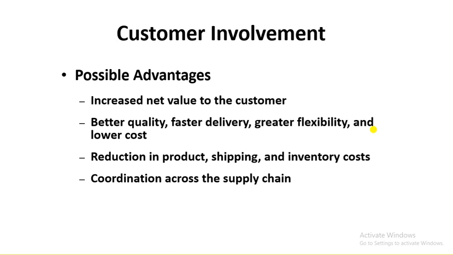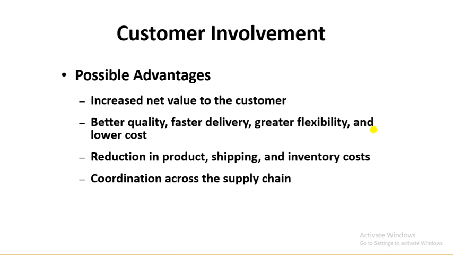If a customer is involved in the process, obviously he can give you his expectations, and based on those expectations you can deliver the commodities to him, so he will have better quality. Similarly, you can deliver the goods efficiently and faster, and provide him greater flexibility at lower cost.